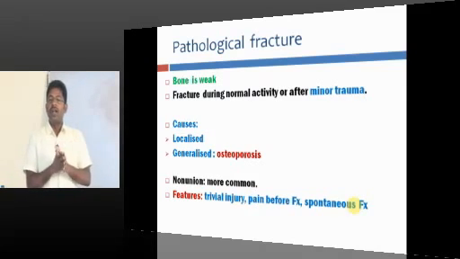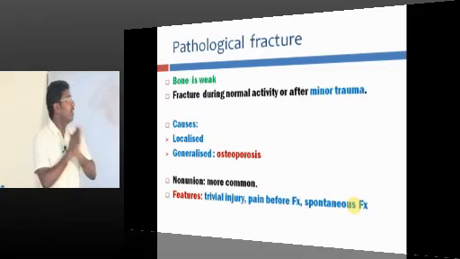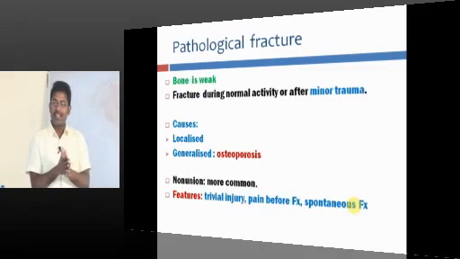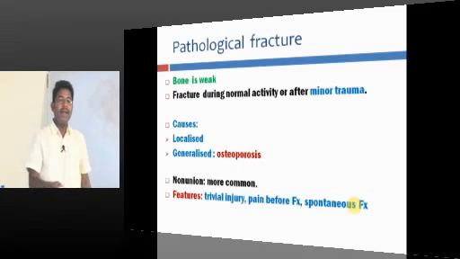That weak bone does not require severe force. You can simply break it. So, here that is known as pathological fracture. Here the bone is weak, so you do not need more energy, more force to break it. A simple slip in the toilet, a slip on the stairs or lifting a bucket can break a bone.